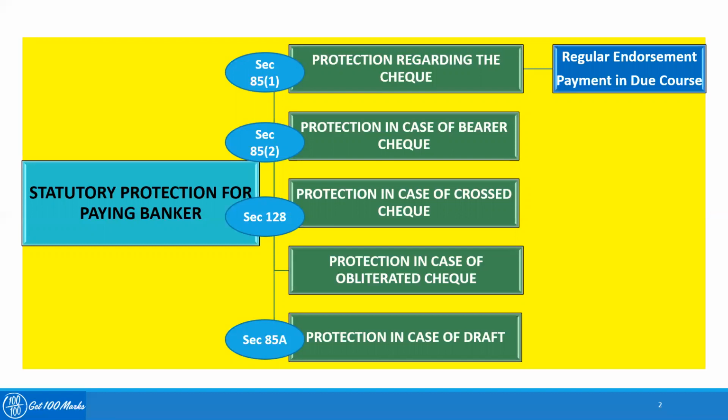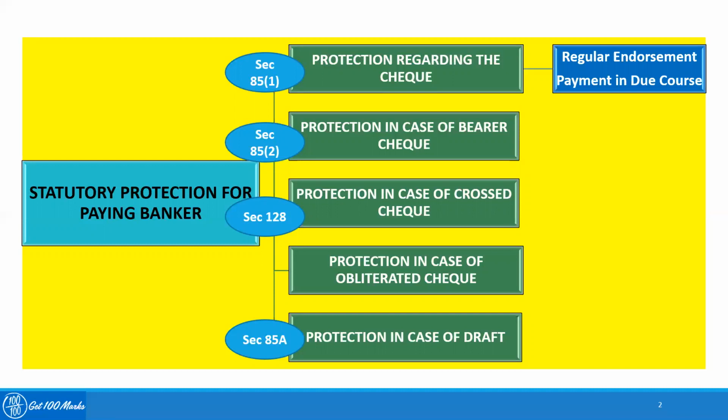In such a case, the paying banker is not required to verify the endorsement on a bearer check. In case a bearer check is crossed, the paying banker has no right to pay it across the counter in disregard of the crossing. So this is what the protection of bearer check says.